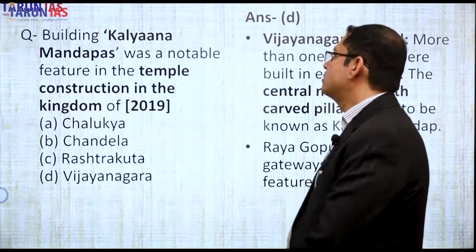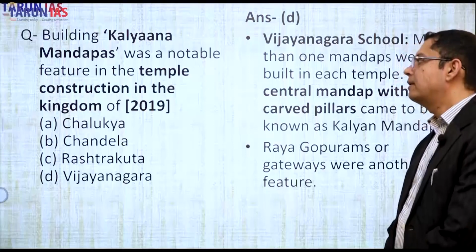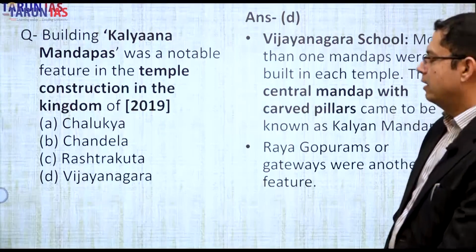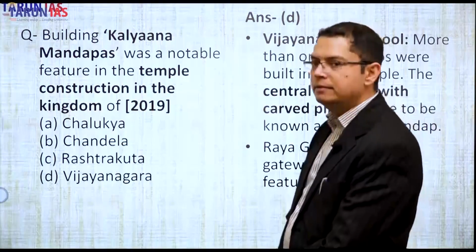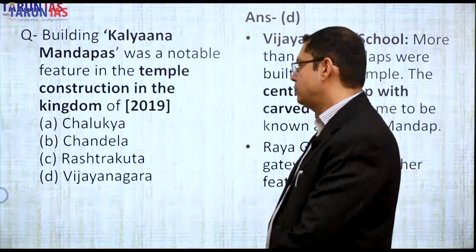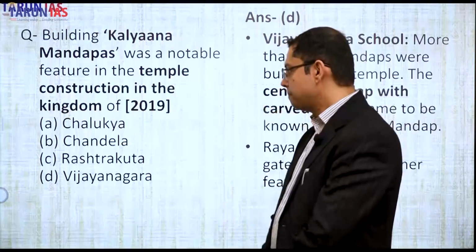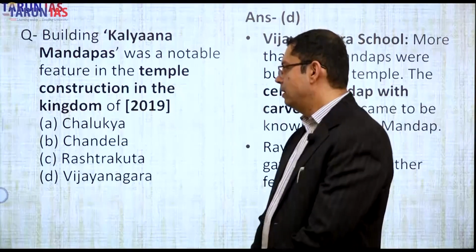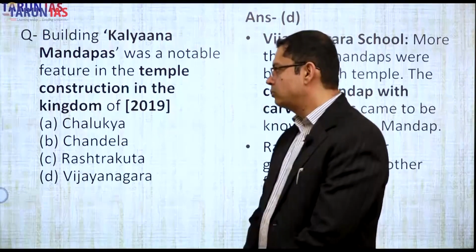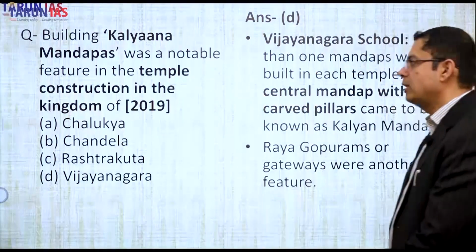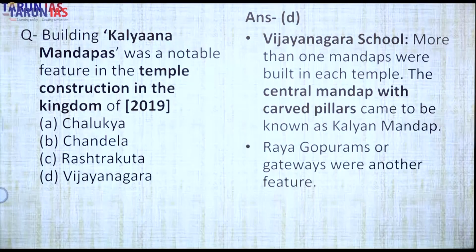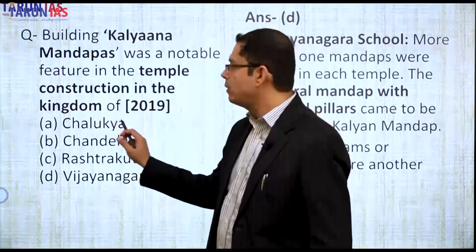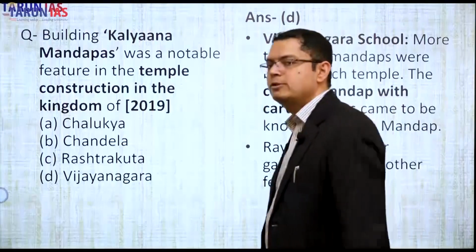Building Kalyana Mandap was a notable feature in the temple construction in the kingdom of Chalukya, Chandela, Rashtrakuta and Vijayanagara. The Rashtrakuta dynasty was a South Indian dynasty in the Karnataka and Maharashtra region. Vijayanagara is the Karnataka region of the medieval period. Chandela of Jejakabhukti is of central India. And Chalukya, which Chalukya? Western Chalukyas of Badami, Vatapi? It is not mentioned here. It is not a proper way to tell it, whether the ancient Chalukyas of Badami, the Western Chalukyas or the later Chalukyas were meant.